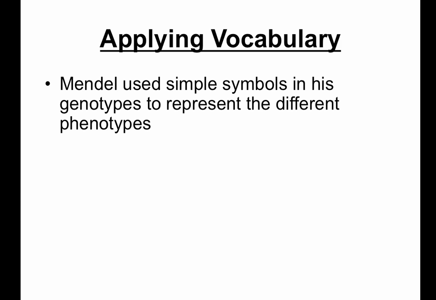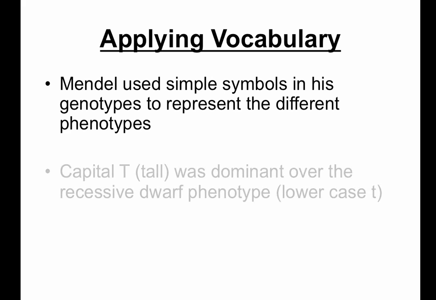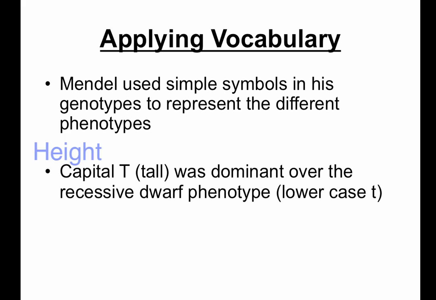Take a minute to go back to your definitions of genotype and phenotype. Remember that genotypes are the genes or the letters, and phenotypes are the physical description of the genes. So Mendel chose the letter T to represent height. Capital T represents being tall and is dominant over being dwarf or short. Dwarf is the recessive phenotype and is represented by a lowercase t.